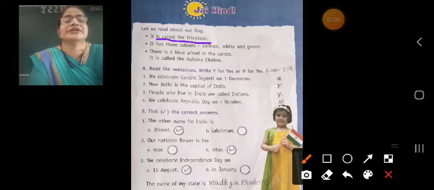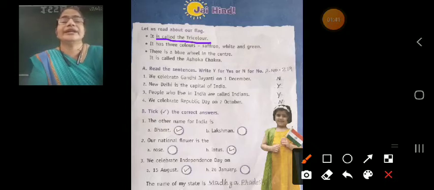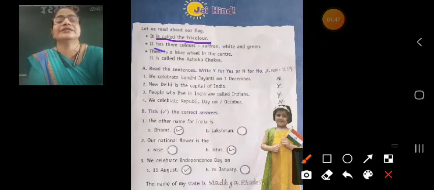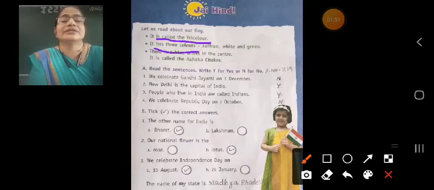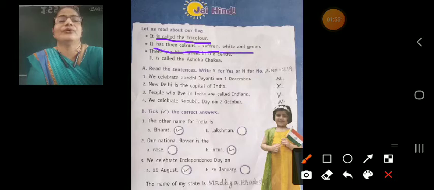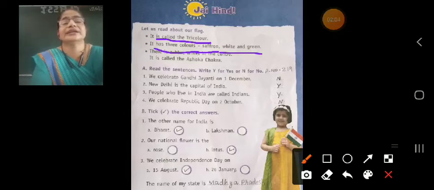Each color tells about something. What are the colors? Saffron, white and green. These are the 3 colors.